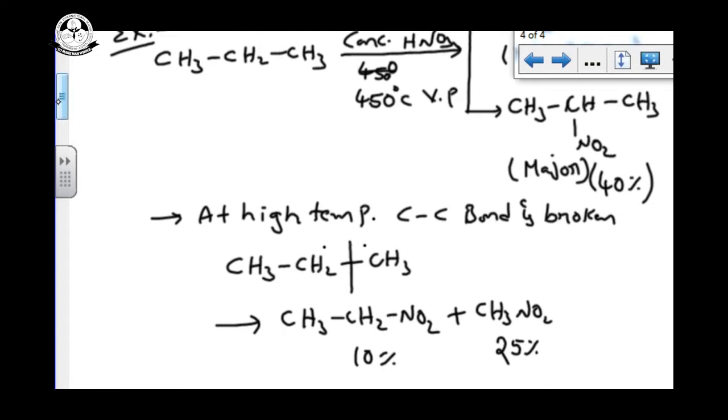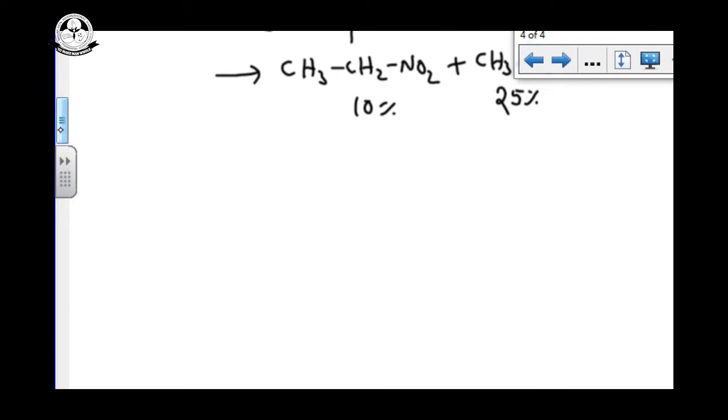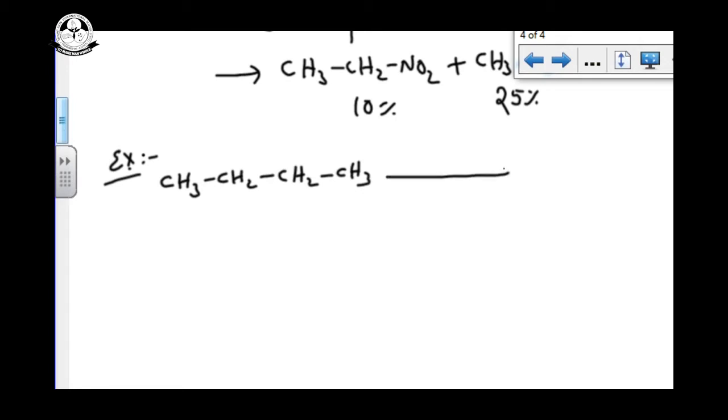Without the mechanism I am going to write another example. Suppose I am doing butane, CH3, CH2, CH2, CH3. Butane on nitration, concentrated HNO3 at 450 degrees Celsius in vapor phase.